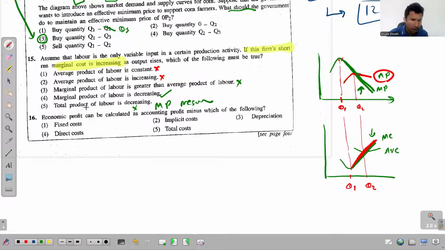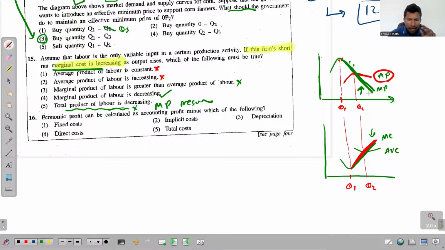Now, I said total product could be decreasing. That's not a problem. It happens only if MP is negative. But here there is no statement that MP is negative. The only thing stated here is that MC is increasing. We don't know what happens to MP beyond this. If MC is increasing, we know one thing, that MP must be decreasing. That's all we know, and decreasing could be anywhere in this range. We don't know which range or which point is being discussed. So we can't comment on the total product without knowing the exact value of MP.